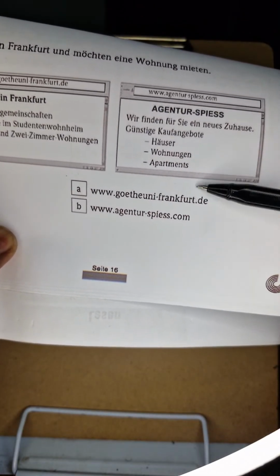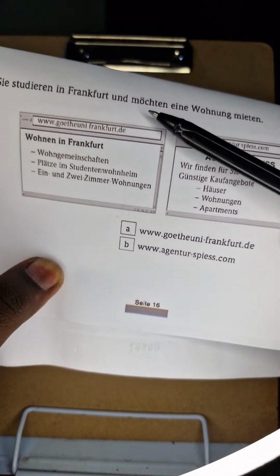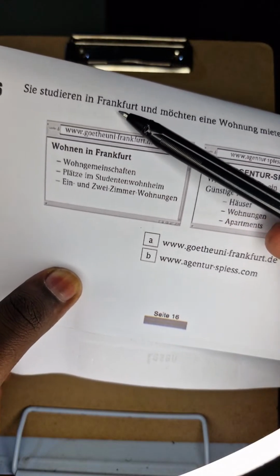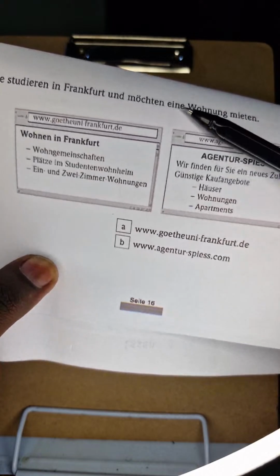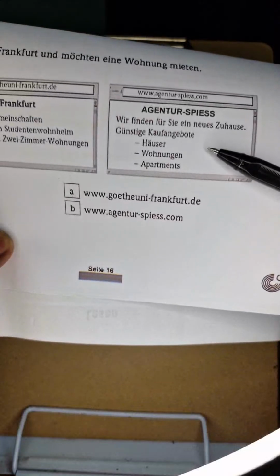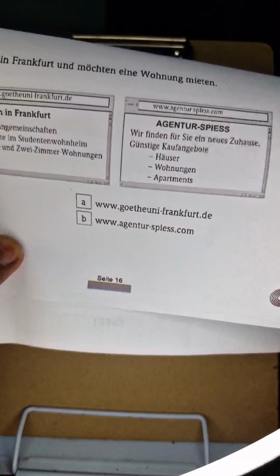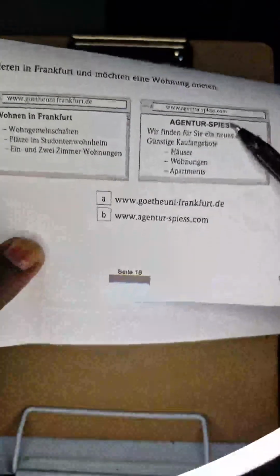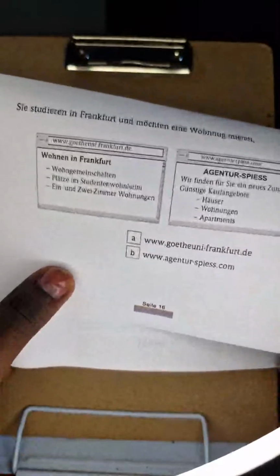So this one here could probably not be my answer, because if I check, the question is saying that you are studying in Frankfurt. Because in Frankfurt, you are looking for an apartment for rent. But this one is talking about Kaufangebot. Kauf is to buy, but this one is to meet and rent. So this B is out. Therefore, our answer is going to be A. So 6 is A. All right.